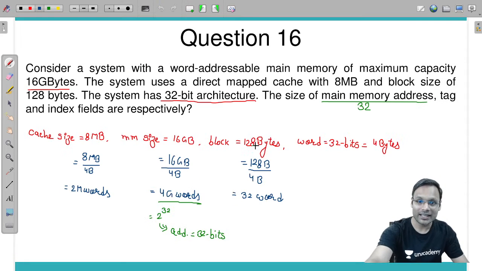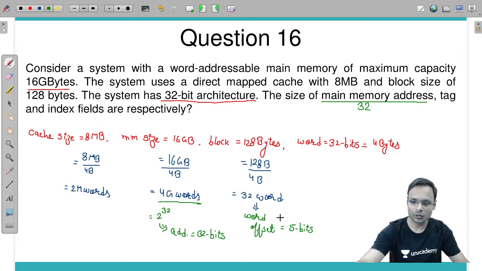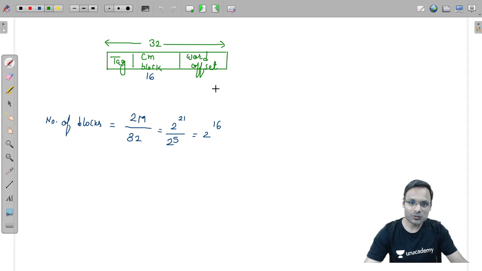And how much for the word offset? If 32 words are there, based on that, word offset will be 5 bits. So 5 bits will be required for word offset.